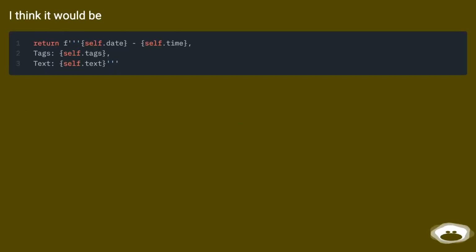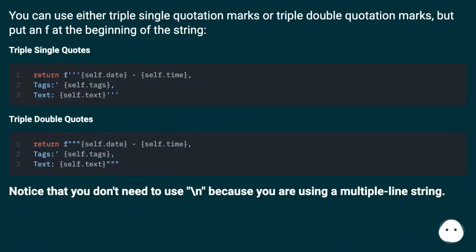I think it would be. You can use either triple single quotation marks or triple double quotation marks, but put an F at the beginning of the string. Triple single quotes. Triple double quotes. Notice that you don't need to use \n because you are using a multiple line string.